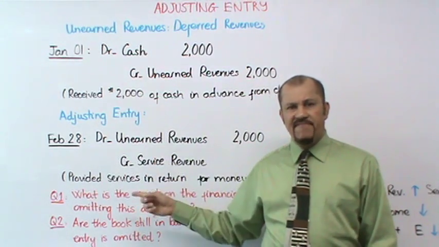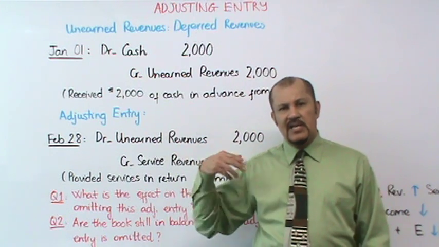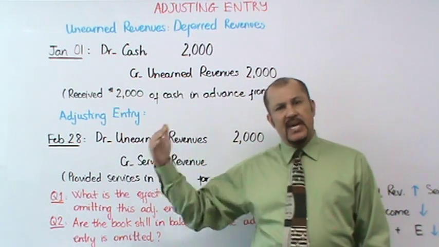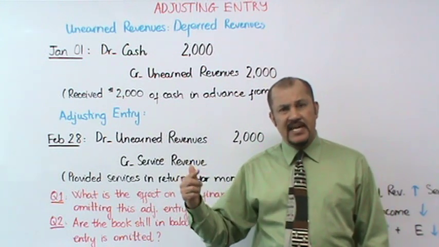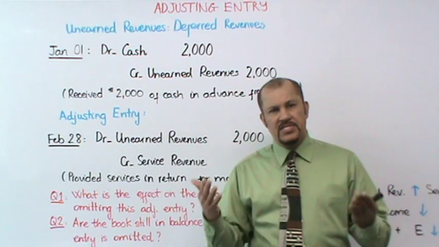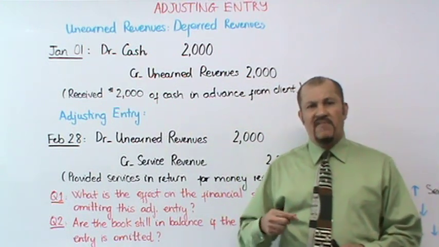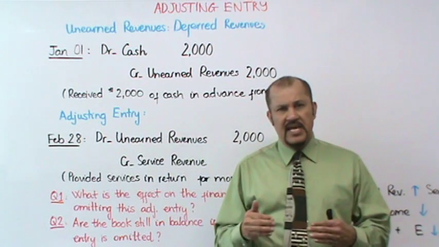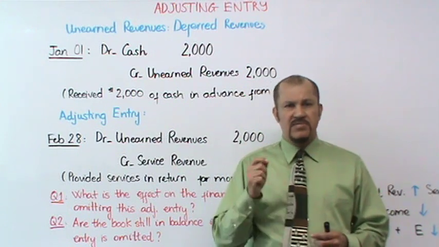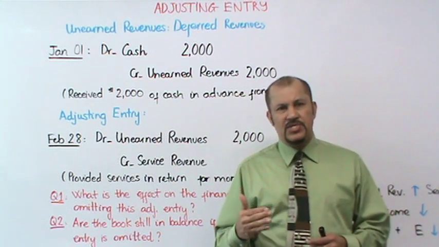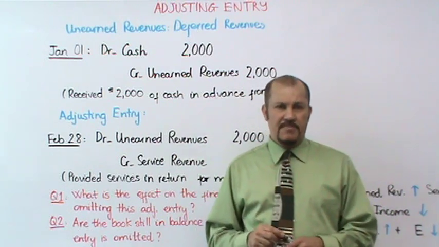And later in February, when the CPA provided the services, that initial liability then became a revenue. So the revenue recognition was postponed to a later date. What later date? A later date when the CPA completed the work. This is why unearned revenue is an example of a deferred revenue. So again, the CPA did not recognize the revenues when he received the cash. Instead, he recognized the $2,000 as revenues a month later when he completed the job.